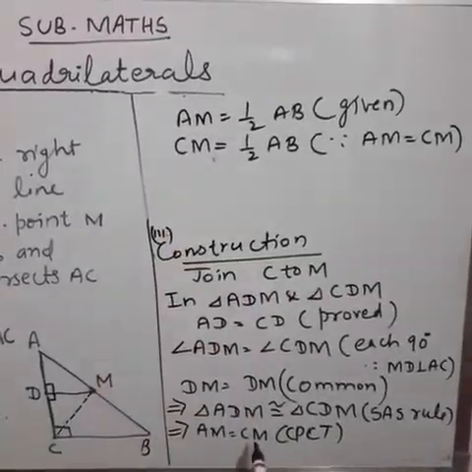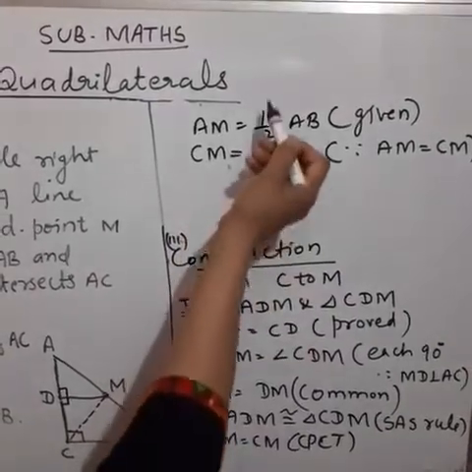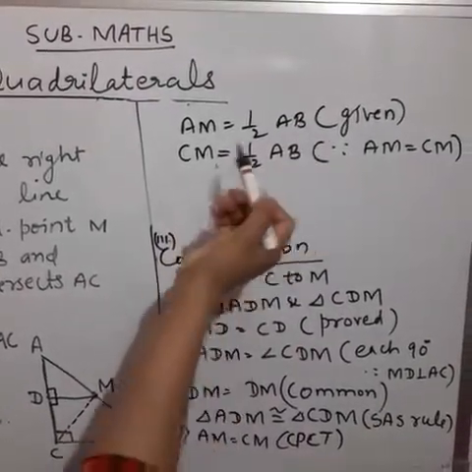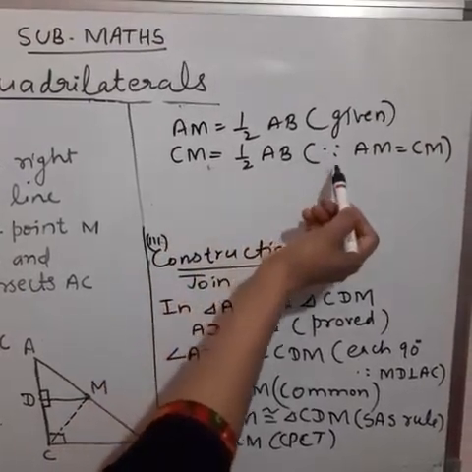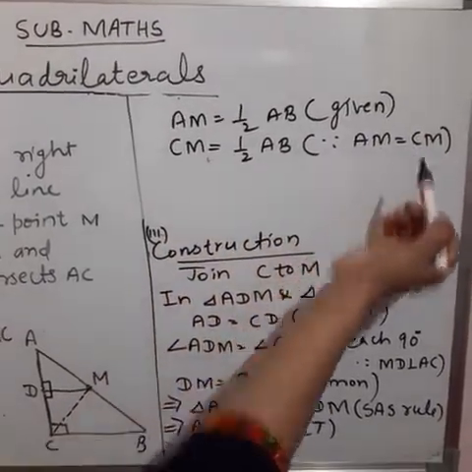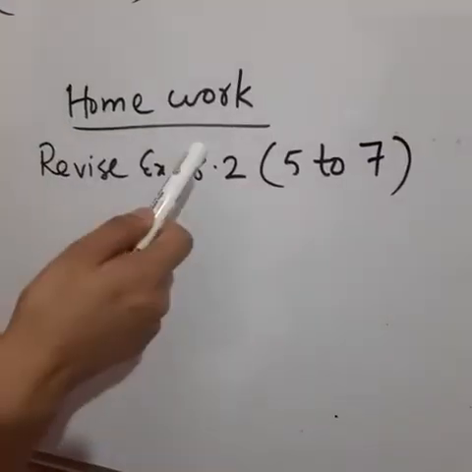So we have proved AM is equal to CM. AM is equal to half of AB, it is given. Therefore CM is also equal to half of AB because AM is equal to CM. We have already proved this. This is your homework for today.